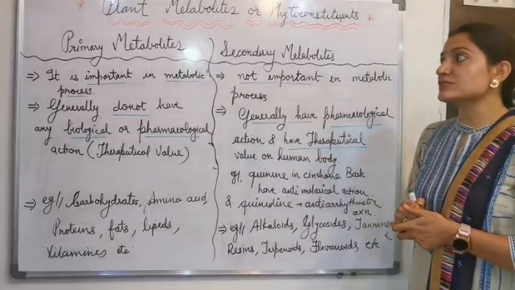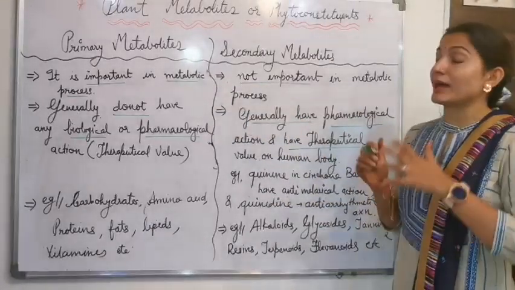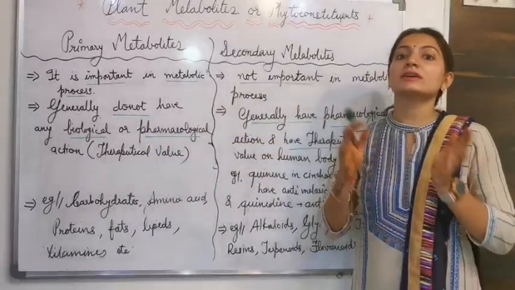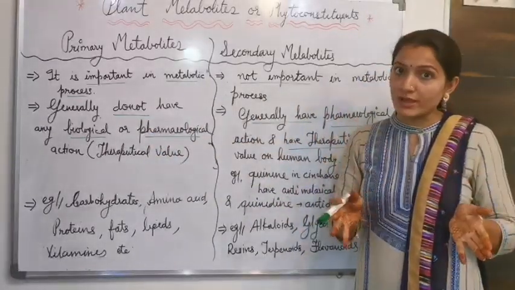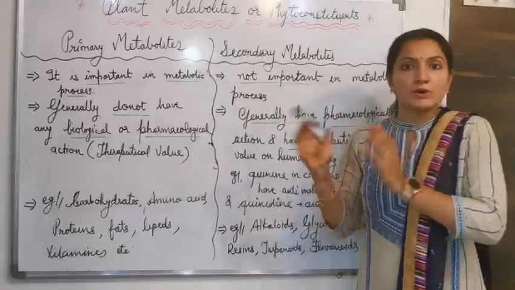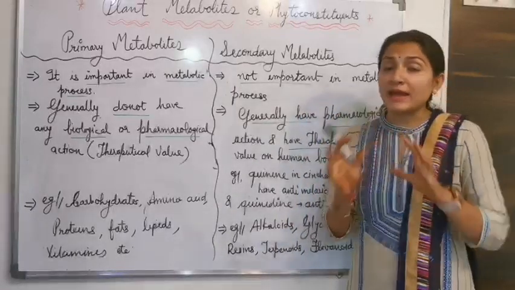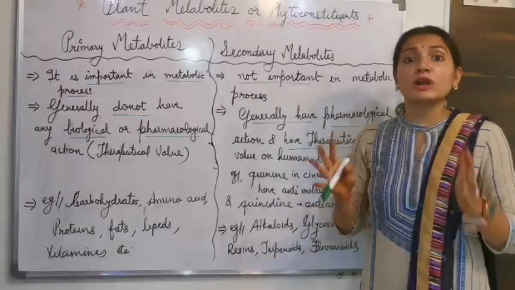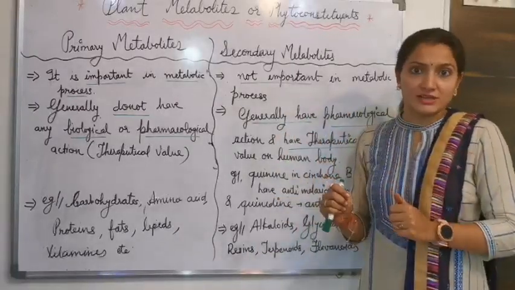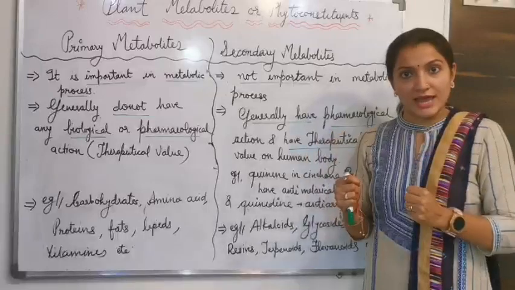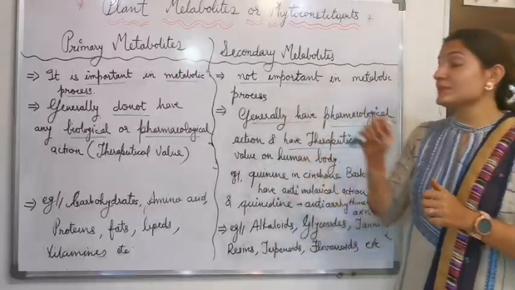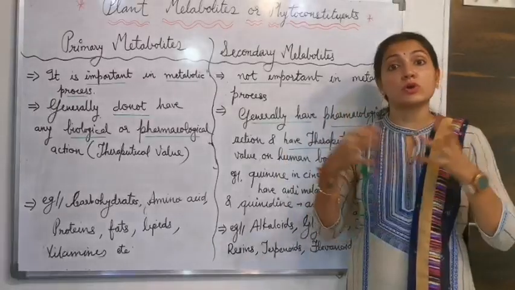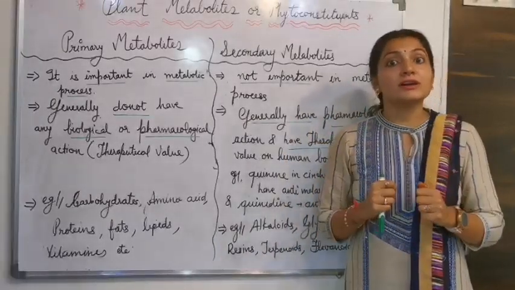Now the next difference. Primary metabolites generally do not have any biological values, therapeutic values, or pharmacological actions. Primary metabolites like glucose, fatty acids, lipids, and vitamins do not have specific pharmacological or therapeutic actions. Secondary metabolites, however, have specific therapeutic values, biological importance, or pharmacological actions.